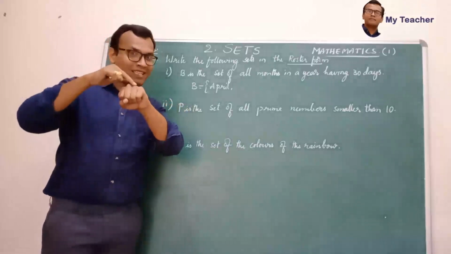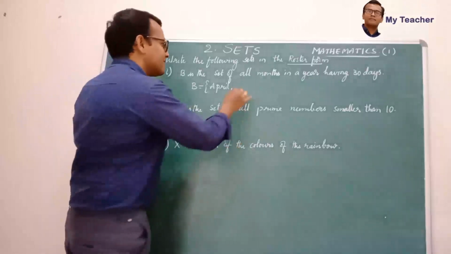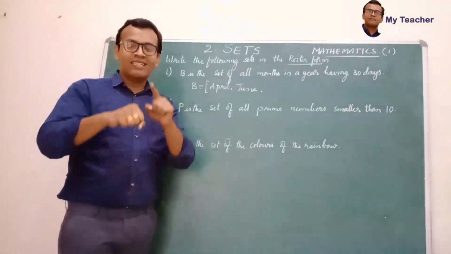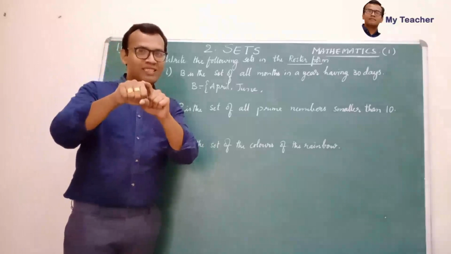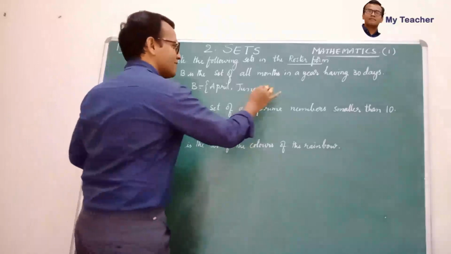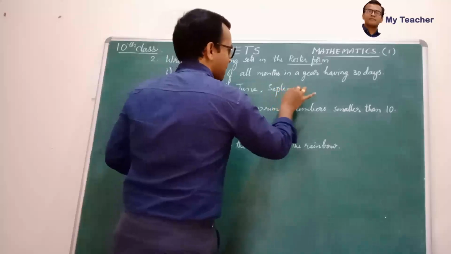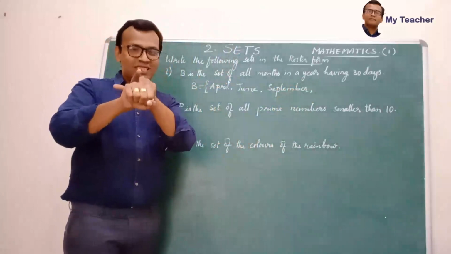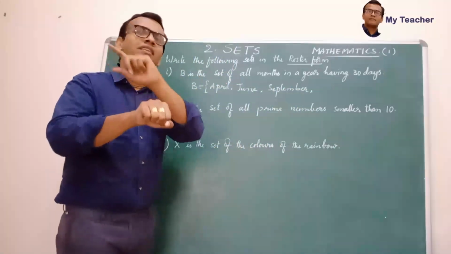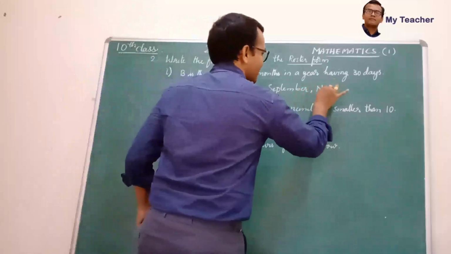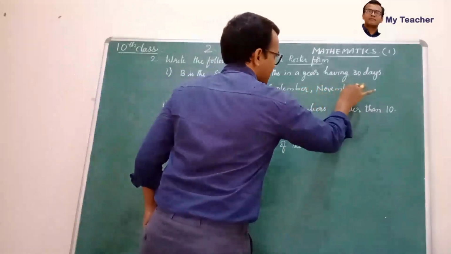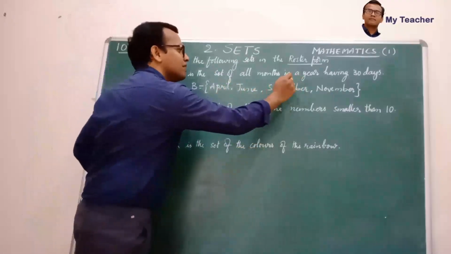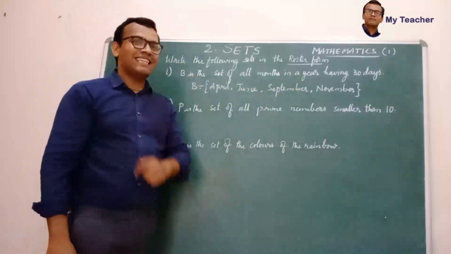May, 31, June, 30 days, and then July, 31, and again August, 31, September, 30, then October, 31, November, 30, December, 31. So November will have 30 days. So April, June, September and November are the months with 30 days in them.